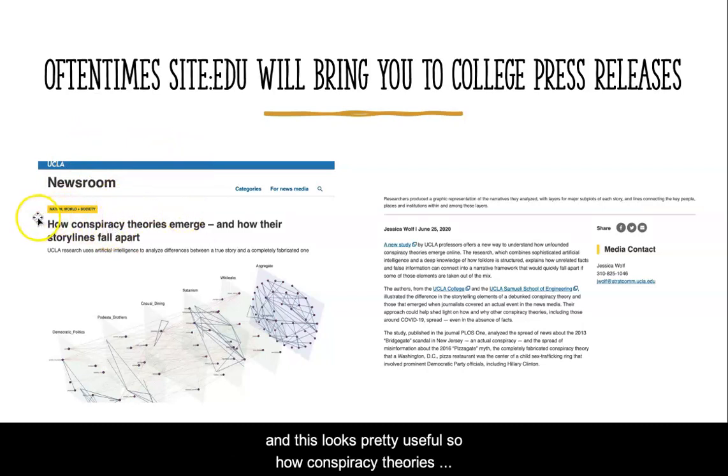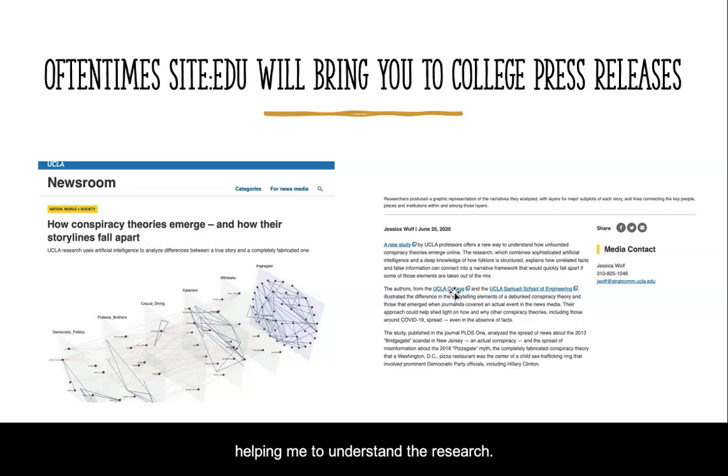And this looks pretty useful. So, how conspiracy theories emerge and how their storylines fall apart. And we see that UCLA research uses artificial intelligence to analyze differences between a true story and a completely fabricated one. This looks very interesting. And the press release is going to explain the research in plain English. So that might be the most useful thing for me, is helping me to understand the research in plain English.